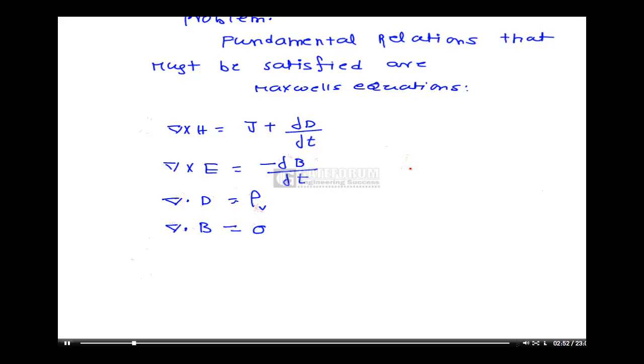Other relations are D is equal to epsilon E, B is equal to mu H, and J is equal to sigma E. We know these relations also.